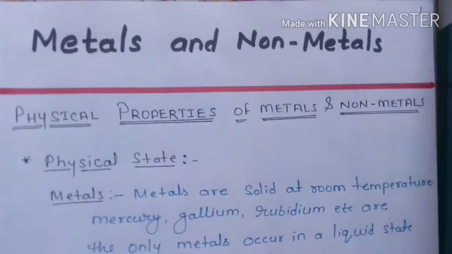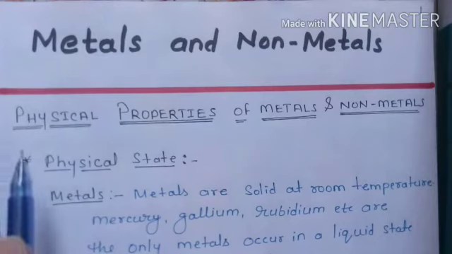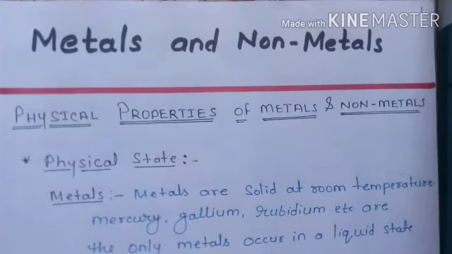Today we are going to start a new chapter, that is metal and non-metal. You have seen so many things at your home which are made up of metals, and so many things which are made up of non-metals, such as plastic or other things. The first heading we are going to discuss in this chapter is the physical properties of metal and non-metal. Physical means which we can see with our eyes, that are called physical properties.